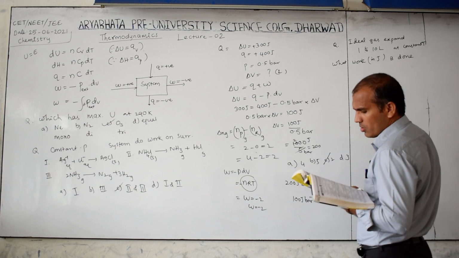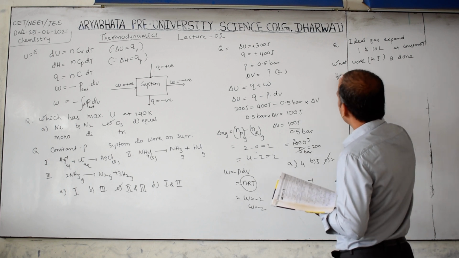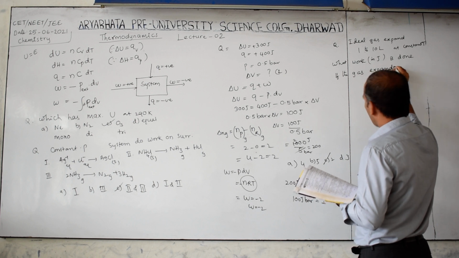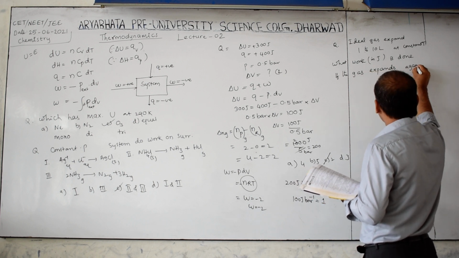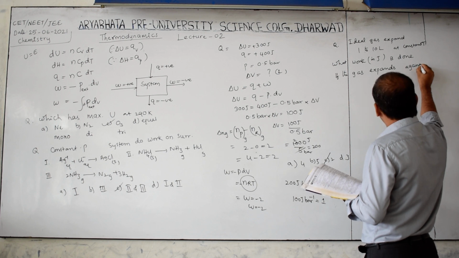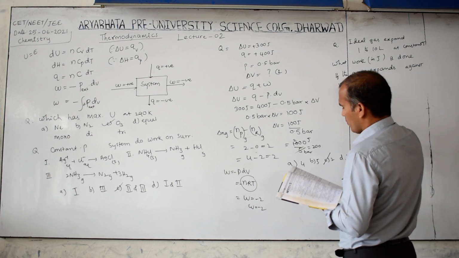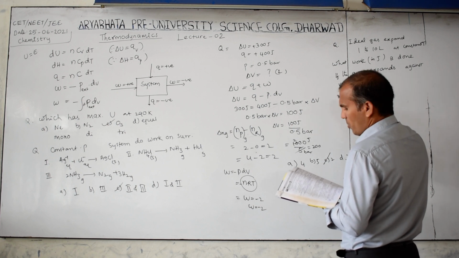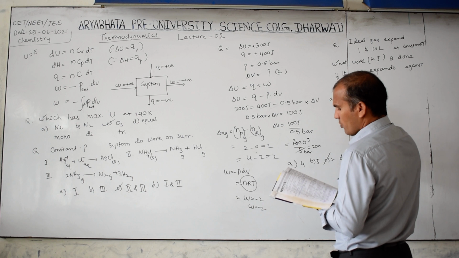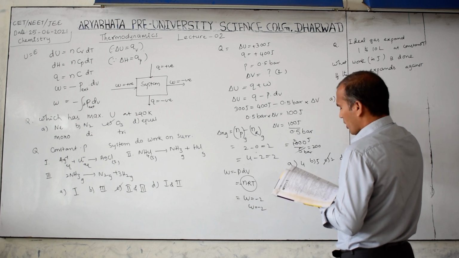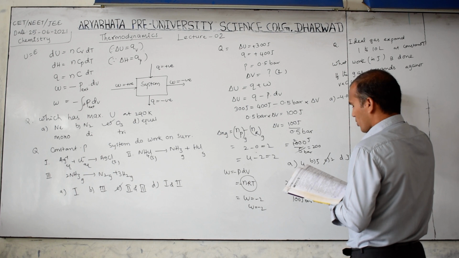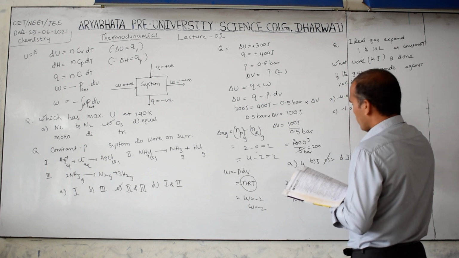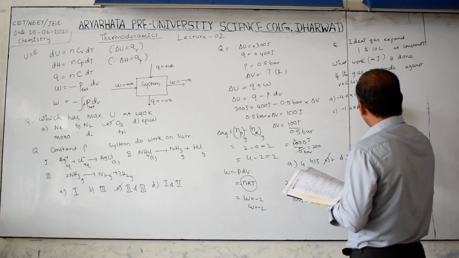What work in joules is done if the gas expands against vacuum? Options are given here: A minus 4.0 into 10 power 2, B minus 3 into 10 power 2, C minus 1 into 10 power 2, D 0.